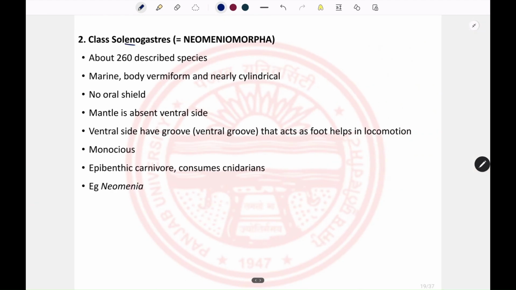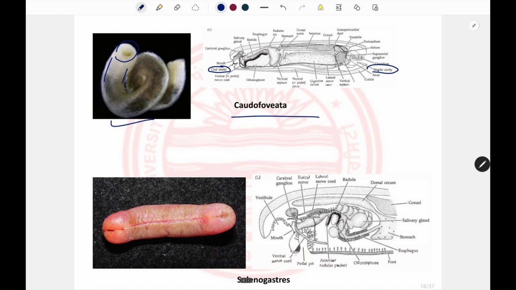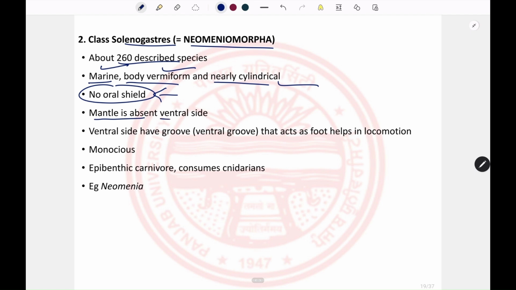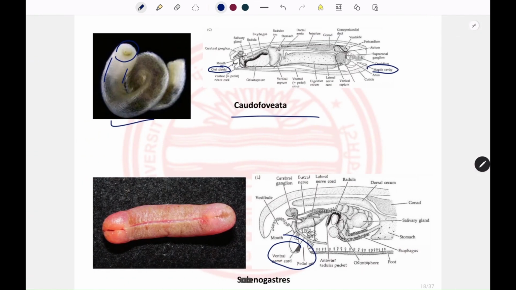The second is the Solenogastres. They have about 260 described species and are also known as the Neomeniomorpha. They are marine organisms. The body is wormlike and nearly cylindrical. However, they lack the oral shield; there is no oral shield near the mouth. And the mantle is absent at the ventral side. In Caudofoveata we saw that the mantle surrounds the whole body, but in Solenogastres these worms lack the mantle at the ventral position, along this line.